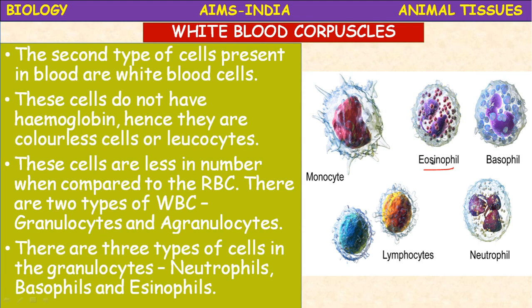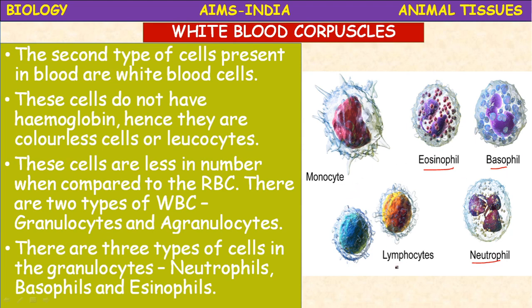Okay, they are stained with acidic dyes, hence they are called acidophils. Basophils are stained with basic dyes, so they are called basophils. And neutrophils cannot be dyed with any coloring agent. They are neutral with acidic dyes or basic dyes, hence they are called neutrophils.